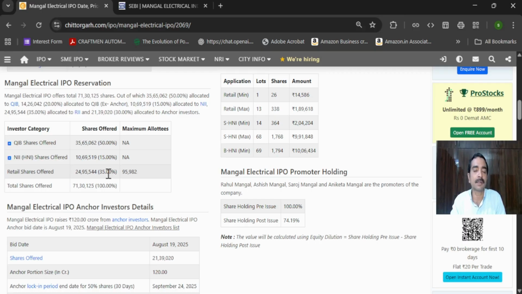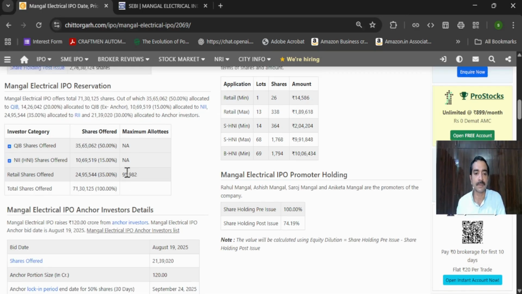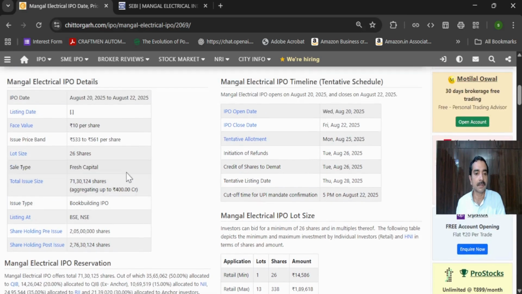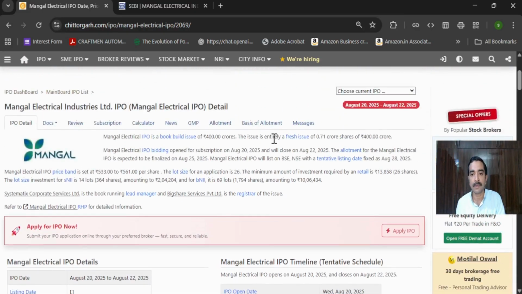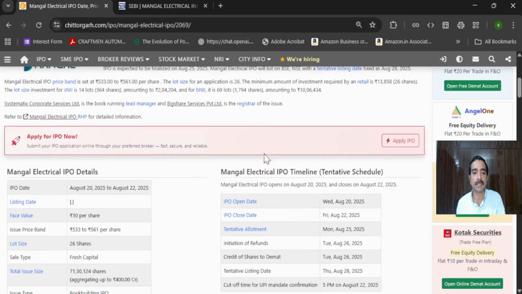Generally, one good thing is that it increases the probability of at least a retail investor getting at least one lot. Again, most of the time it is oversubscribed. As we proceed, since the IPO is still open on the first day, the number of times it is subscribed is not yet mentioned here.